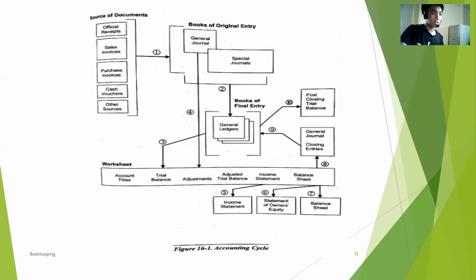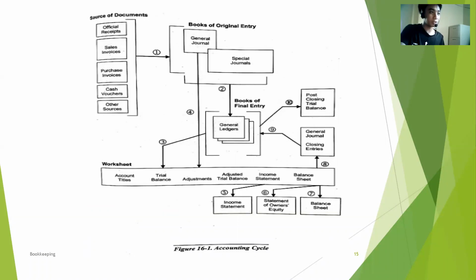And the next is the general ledgers, then the worksheet. The worksheet involves accounting titles, trial balance, adjustment, adjusted trial balance, income statement, and balance sheets.